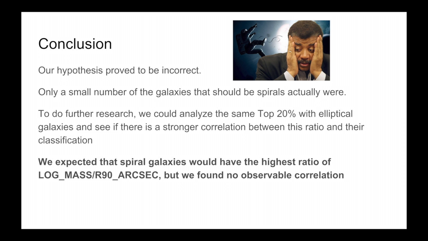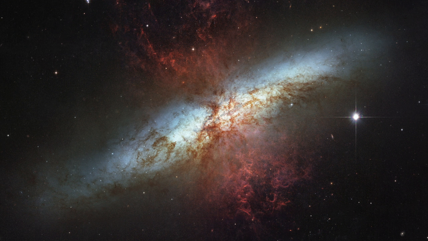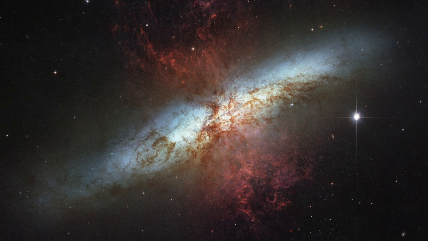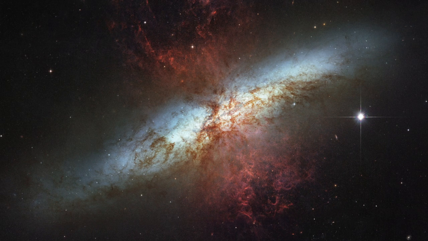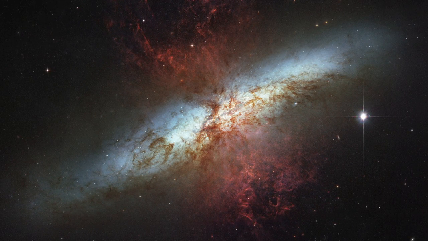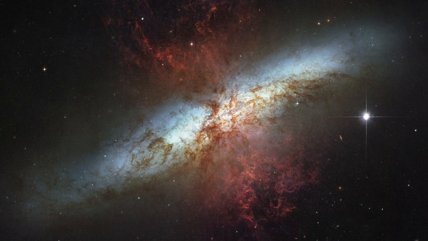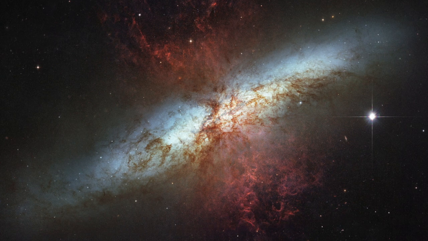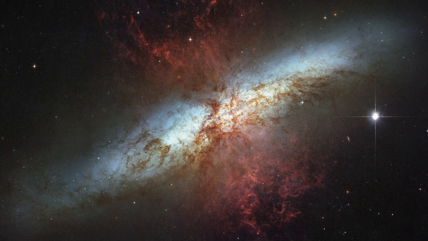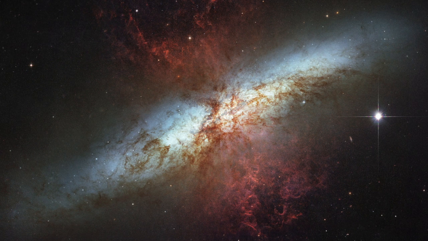We learned a lot about how important data is to conducting research and answering research questions, that one must be careful when it comes to working with data. We made an assumption, and then we realized, once we looked at the data, that it was wrong. This Galaxy project helped us understand a lot about the nature of science and data collection. For example, we learned how important it is to have many samples of data. We wouldn't have been able to do this if we didn't have an enormous database of galaxies with which to analyze the numbers. We also learned the process of hypothesizing and sometimes being wrong. You have to have an idea and then analyze the data and see if it's right.